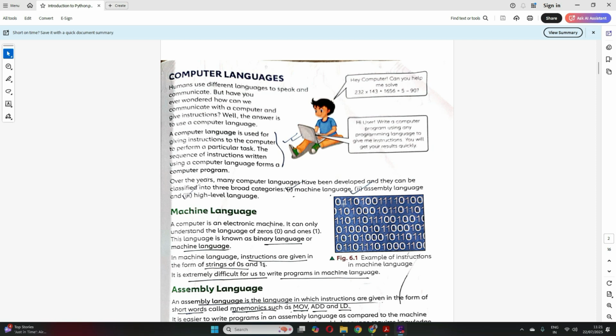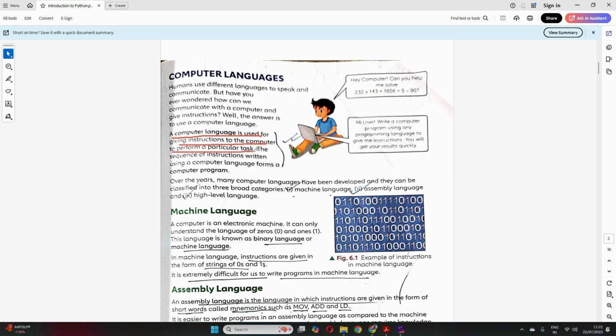Now see, the language that we speak, the computer doesn't understand that, right? The computer has its own language. So whenever we have to give any instructions to the computer, we have to give them in a language which is understood by the computer. That is called a computer language. A computer language is used to give instructions to the computer to perform a particular task.